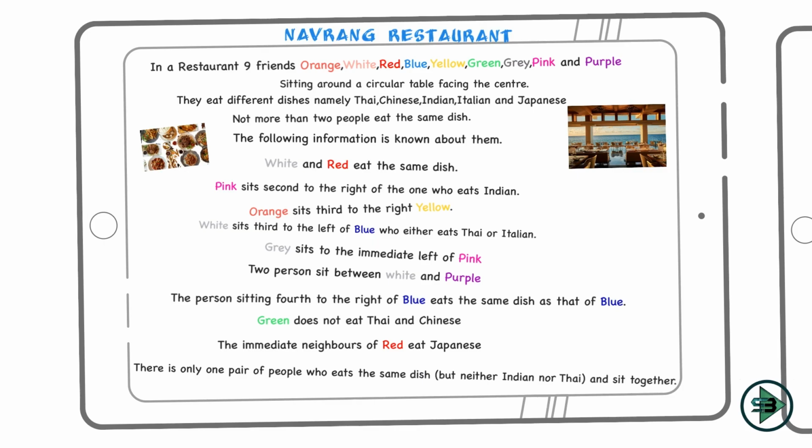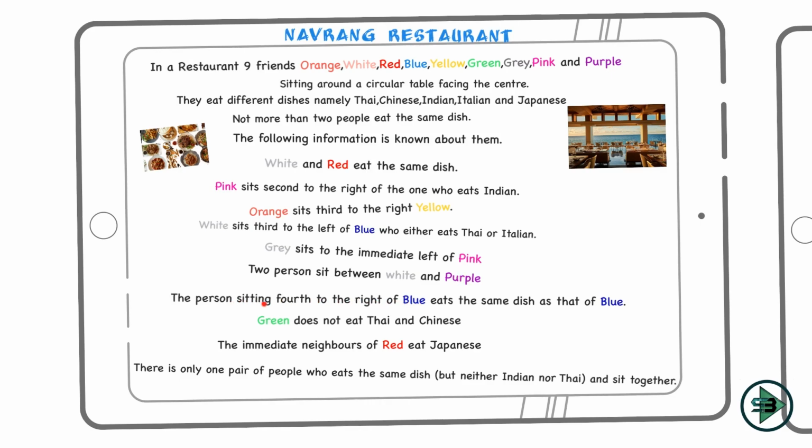Now we go to the next sentence and check if that can be my first link. White sits third to the left of blue, who either eats Thai or Italian. So I'm being told about white, I'm being told about blue. Is there any other link talking about white or blue? There is one link talking about white and purple. So from this I'll come to know about white, blue and purple.